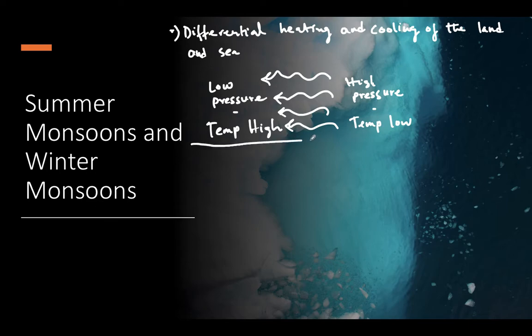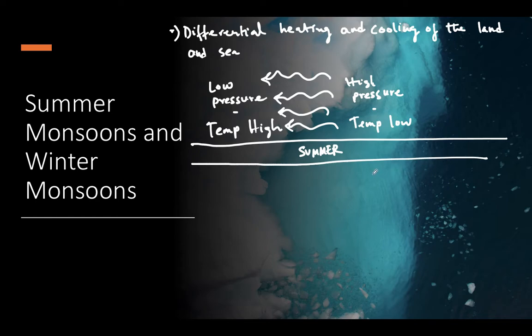Hence, there develops a center of low pressure on the land. In summer, why is there low pressure? Because the temperature on the land is high. For that, it is low pressure. And it's vice versa in the sea, because the temperature is very low. So the pressure is very high.